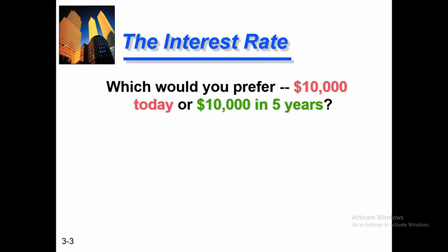The first one is a reinvestment opportunity. If I prefer $10,000 today, I have a reinvestment opportunity. I can reinvest this $10,000 in the future, and I can generate cash inflows. I can generate a positive return, so I can increase this amount by reinvesting this figure. So the first reason I prefer $10,000 today is the reinvestment opportunity.